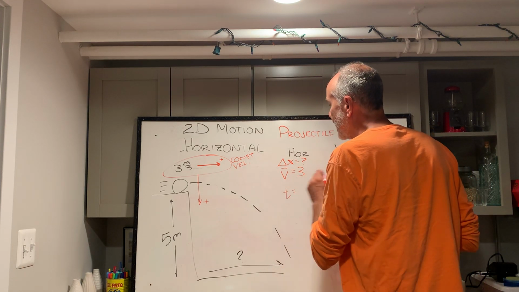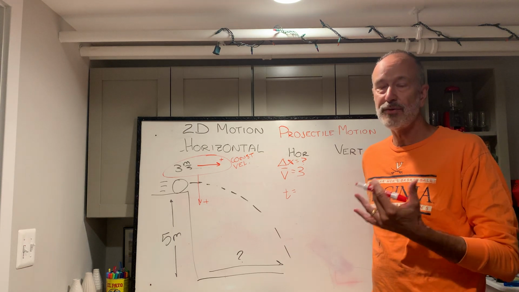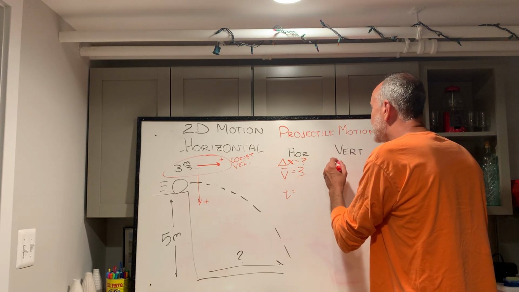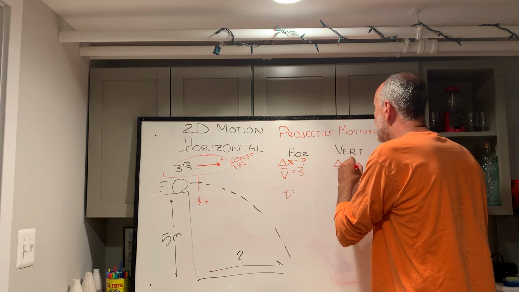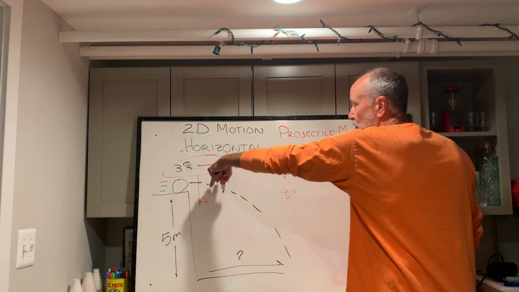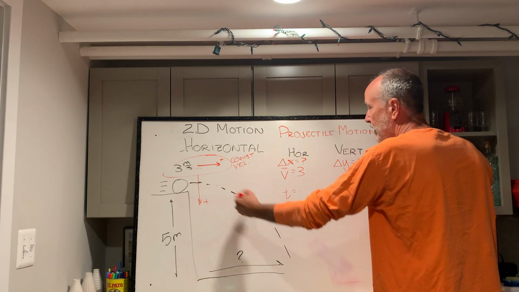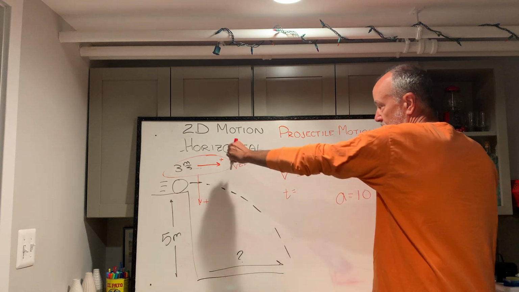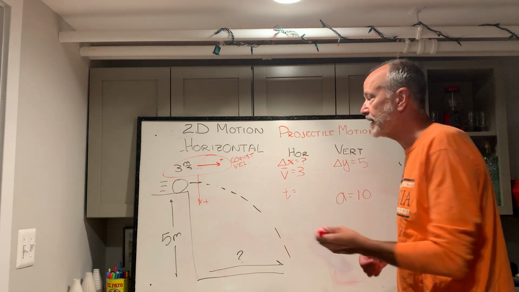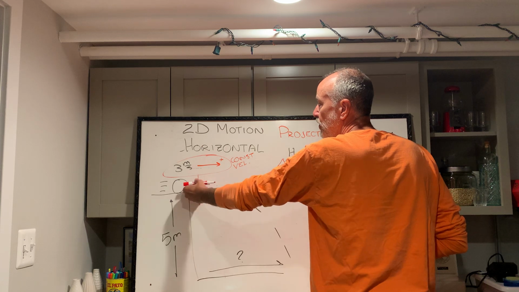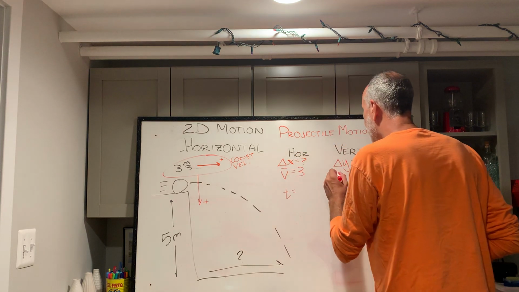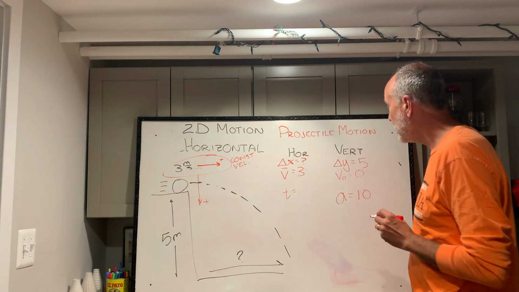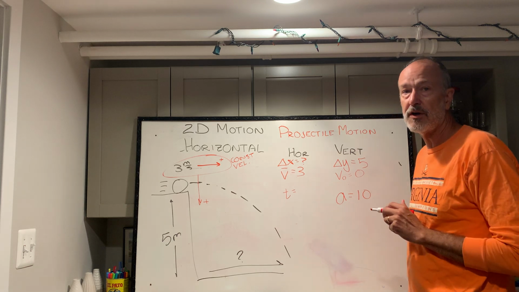So I would need the time to solve that problem. I don't have it yet. That's why we have 2 dimensions. That's why this helps. Vertically, I know the delta, I'm going to call it delta y, just to keep this separate, is positive 5. It goes down 5 meters during this trip while it's in the air. I happen to know that the acceleration is 10 in the positive direction. But I know one more thing. This is not going up or down at the beginning. There is no vertical velocity at the beginning. I don't know the final yet, but this is enough to let me solve for time.